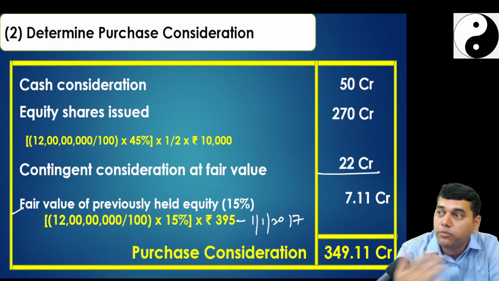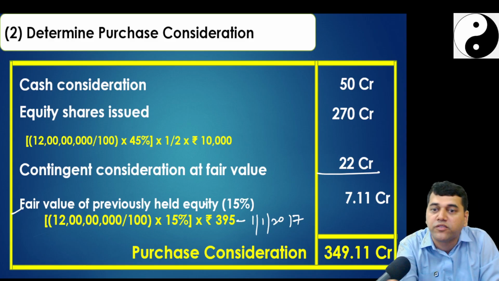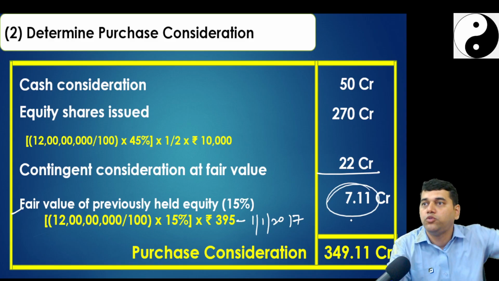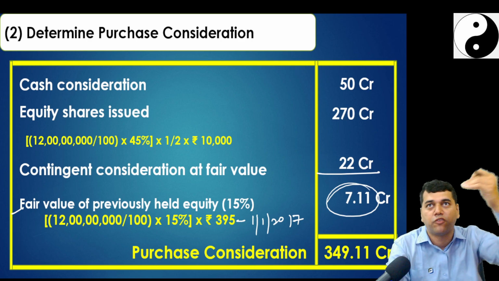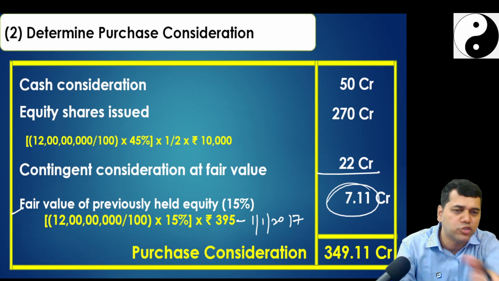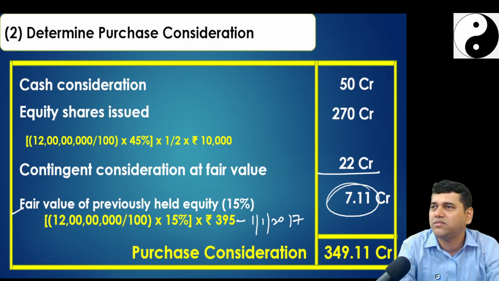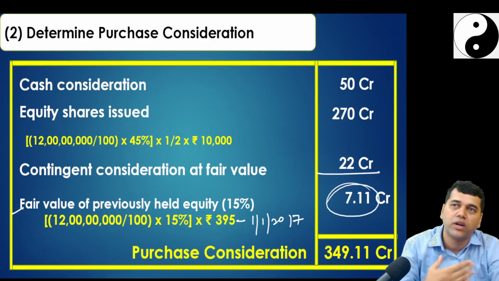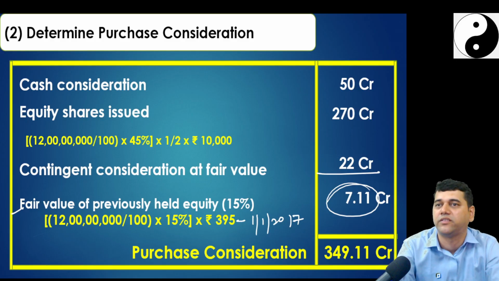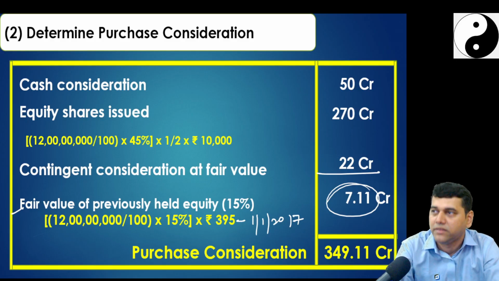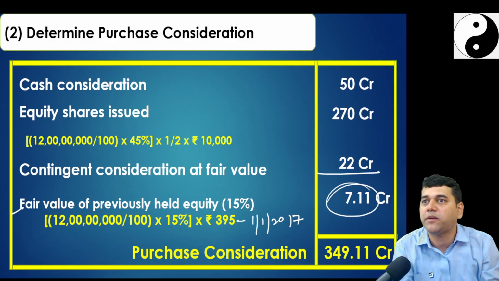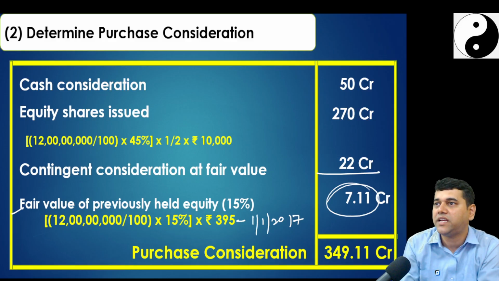See, now here you may argue with me, sir, why have you added previous equity here? You could have added it in the next line as a part of purchase consideration plus. So it doesn't matter. Generally, what I have seen, they will treat this also as a purchase consideration. They say that this is also purchase because I am foregoing. Till yesterday, it was my investment.